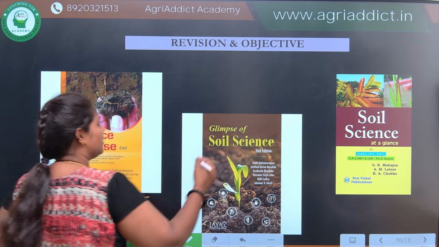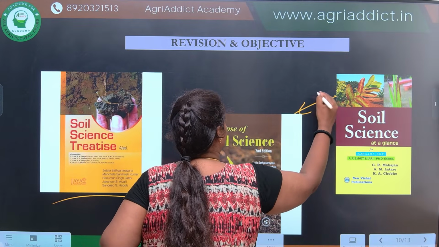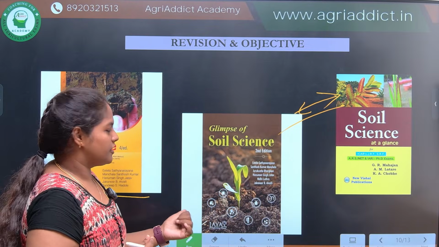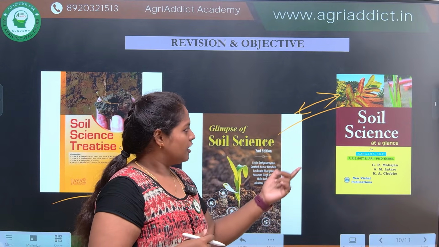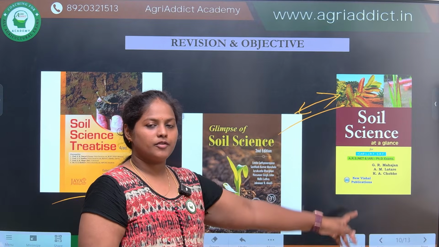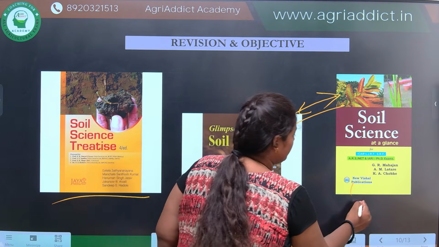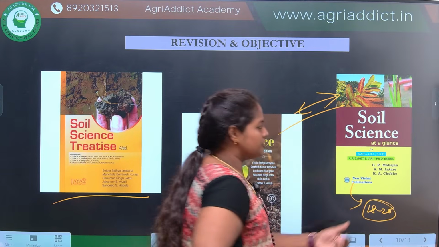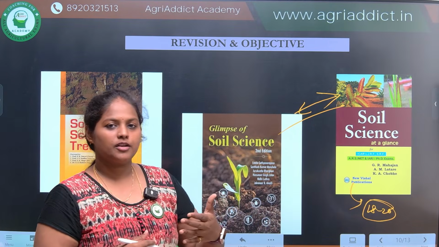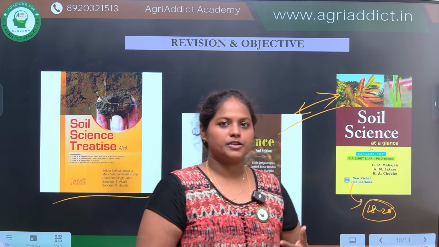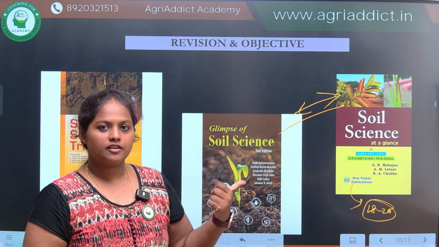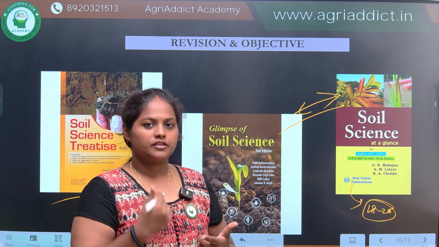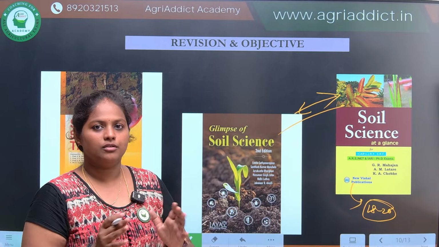Then for objectives, these two are good. You can follow Glimpses of Soil Science by Ittala Satyanarayana sir and Soil Science at a Glance by G.R. Mahajan sir. This book consists of 18 to 20 model papers. So in this particular book, you can cover objectives model paper wise. All previous papers will be there, and also your ASRB NET questions, ICAR JRF, SRF, and other competitive exam questions related to soil science will also be there.